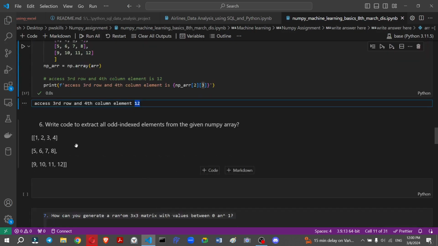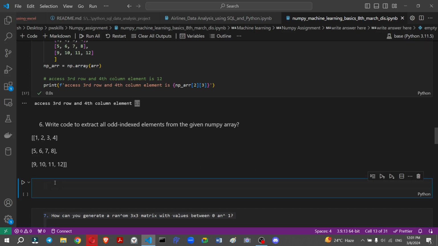The sixth question is: write a code to extract all odd index elements from the given array. What is the meaning of the question? You can just take indexes 0 1 2 3. So 1 and 3 are my odd index numbers, so I extract 2 4 6 8 10 and 12. I will write the code, then I will explain.